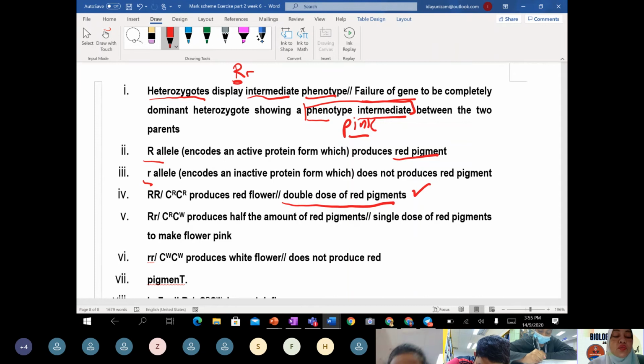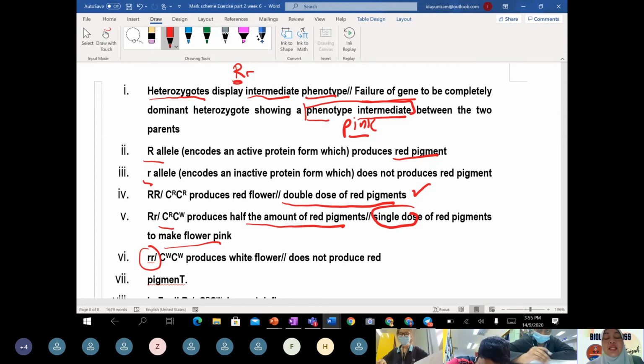But when it comes to heterozygous, there is half the amount of red pigment, a single dose, and this will make the flower become pink. The concept of white applies the same way.